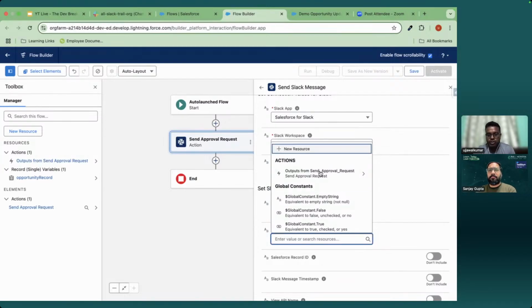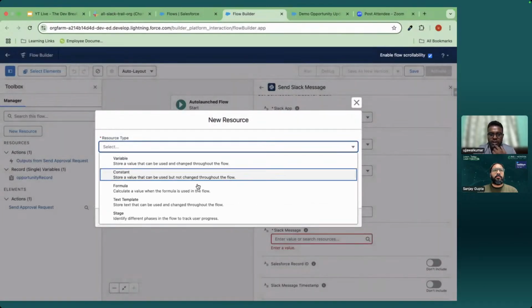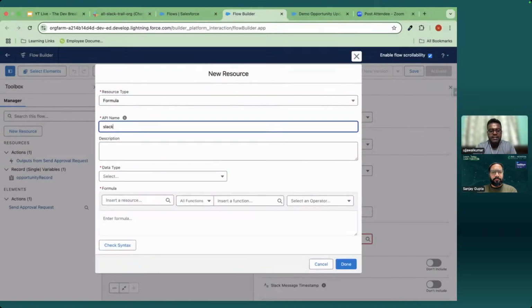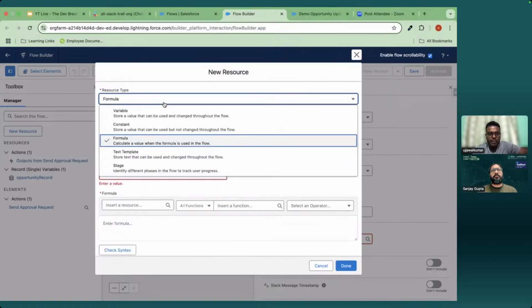For that, I will create a variable, not a variable, we will create a formula. I am selecting formula, and naming it Slack approval message. Data type would be, sorry, we don't have to create the formula, we will have to create the variable.